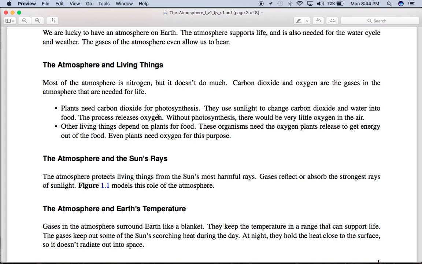Plants need carbon dioxide for photosynthesis. They use sunlight to change carbon dioxide and water into food. The process releases oxygen. Without photosynthesis, there would be very little oxygen in the air. Other living things depend on plants for food. These organisms need the oxygen plants release to get energy out of the food. Even plants need oxygen for this purpose.